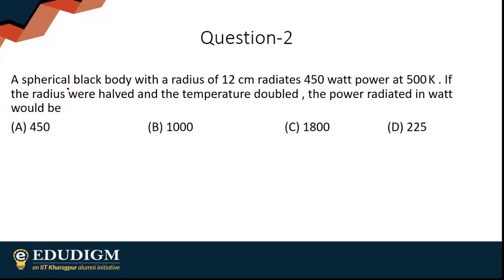Spherical black body. Obviously, after seeing this, something should strike your mind.